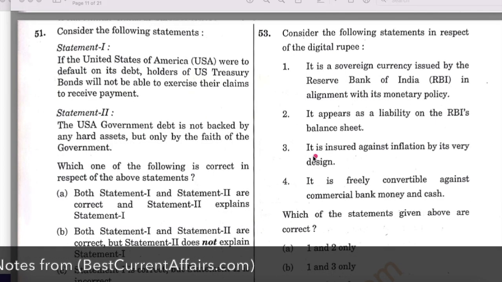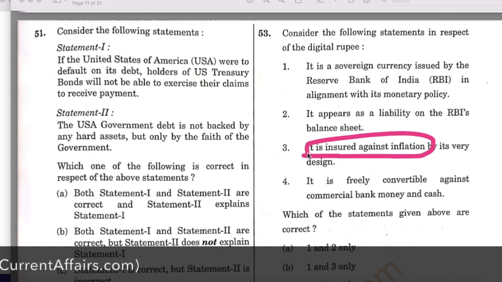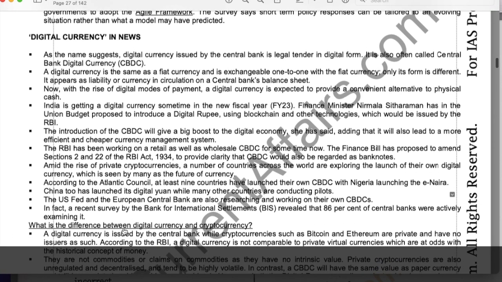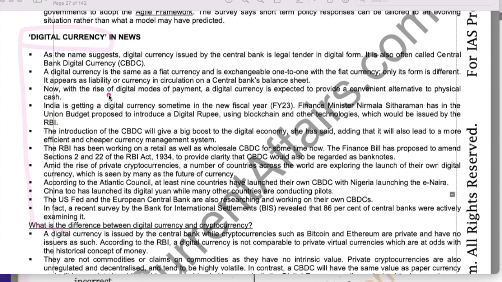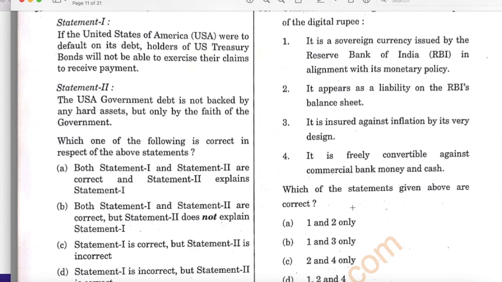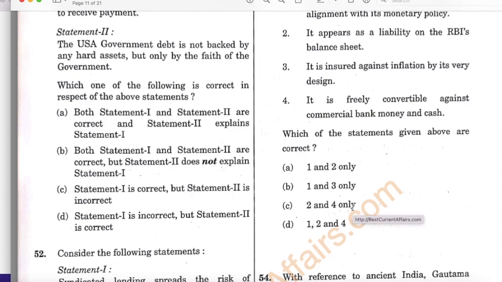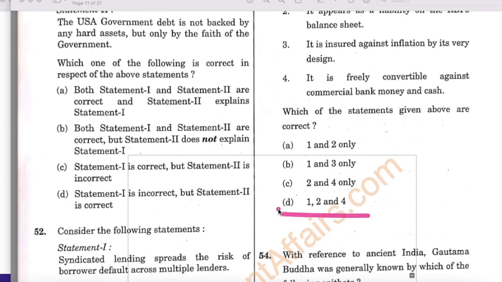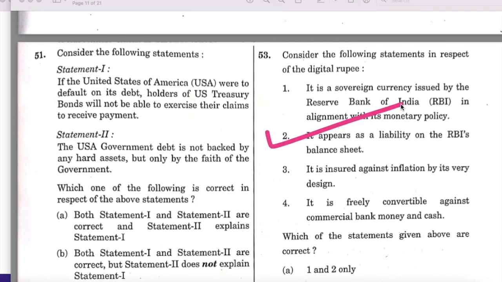And the third statement, that it is insured against inflation, this statement is wrong, and wrong statements are not given in any books. We have given the full explanation of the digital rupee or digital currency in this article. So the third statement is not found. All other statements are available in this article. Therefore 1 is correct, 2 is correct, 4th is correct. These 3 statements are found in the definition. 3rd is not correct. Therefore its answer is 1, 2 and 4, D. Therefore D is the answer and this question is solved.